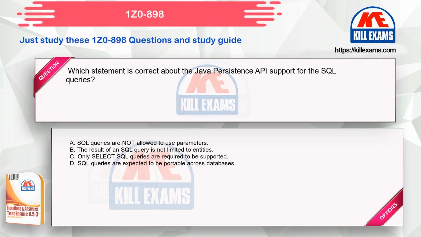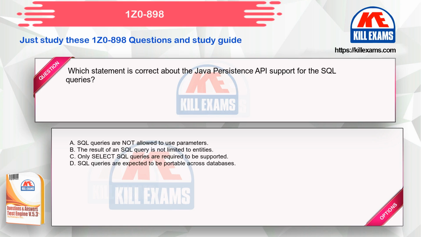Which statement is correct about the Java Persistence API support for SQL queries? Option A. SQL queries are not allowed to use parameters. Option B. The result of an SQL query is not limited to entities.